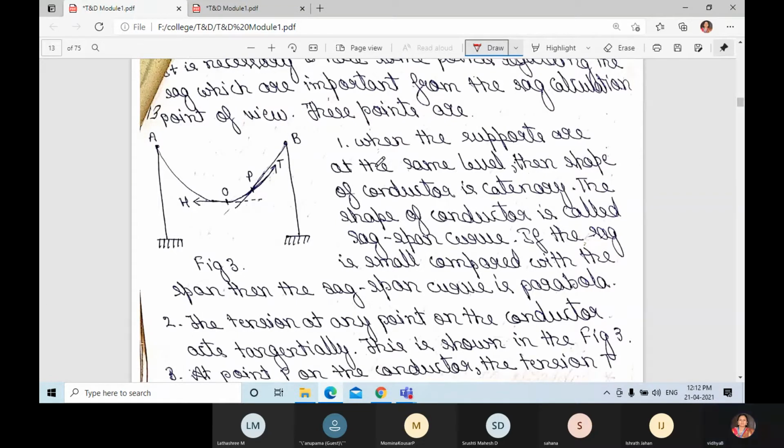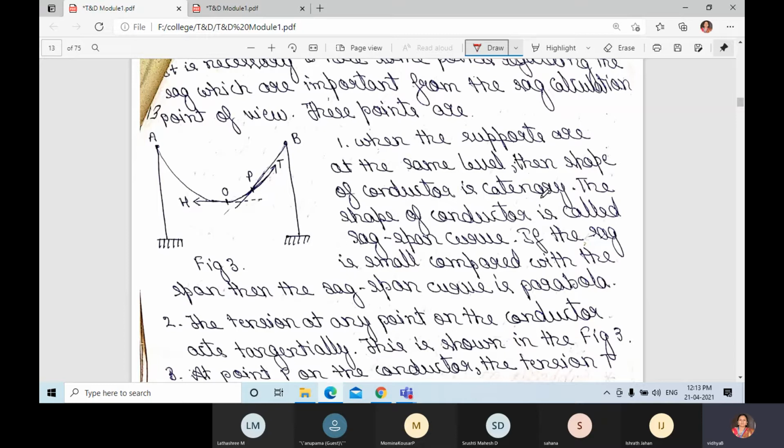Okay, when the supports are at the same level, the shape of the conductor is a catenary, and the shape of the conductor is called the sag span curve. Sag span is, as I have said, the distance between the two supports, and if the sag is small compared with the span, then the curve is a parabola.